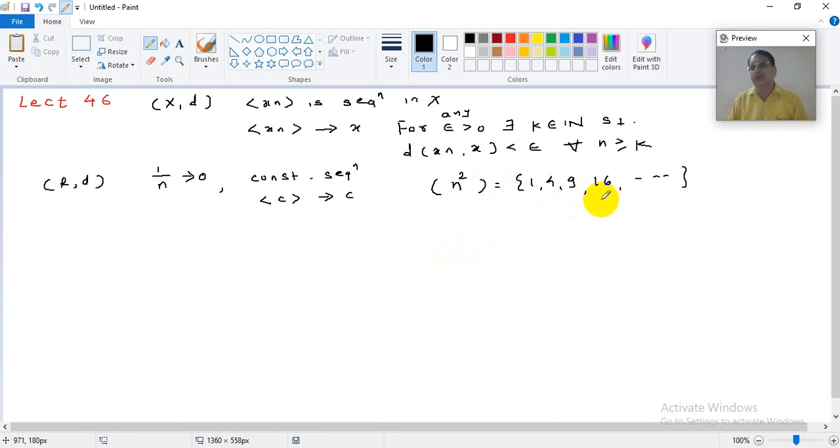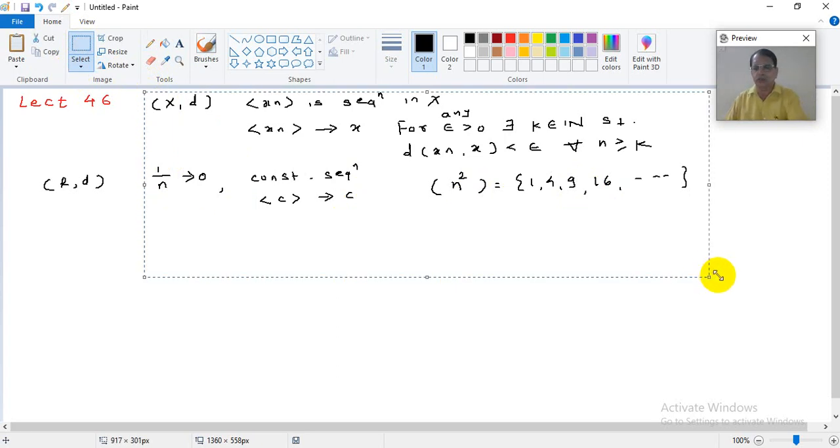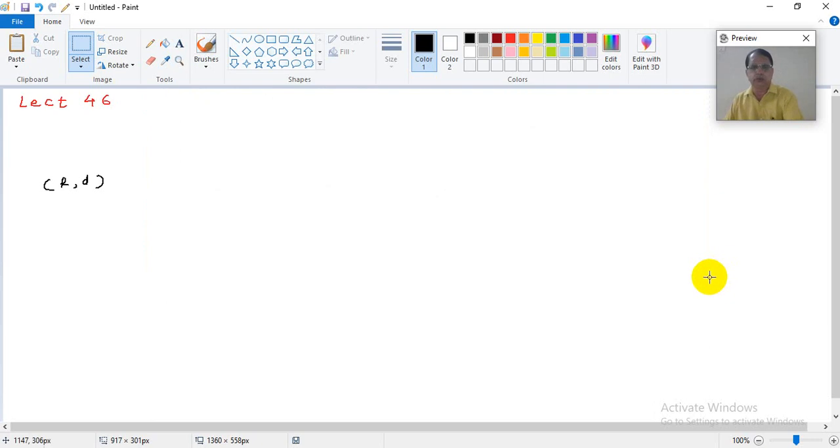Like this we have to think. Now in this lecture we will consider some more examples of convergent sequences, and try to prove that a particular sequence is convergent or not. The example that we will take now will be sequences in R2. We take R2 with the Euclidean metric. You know the definition of the Euclidean metric.